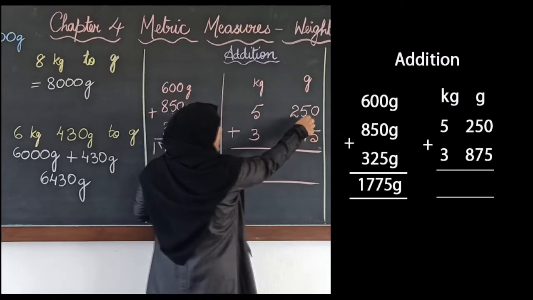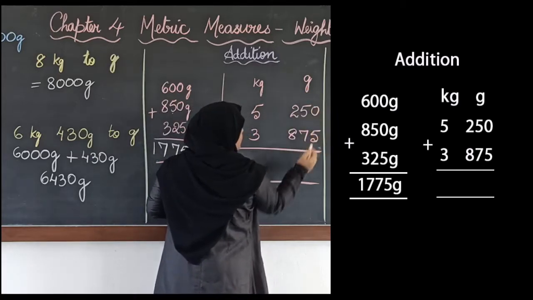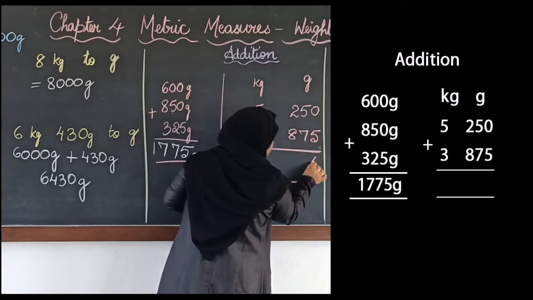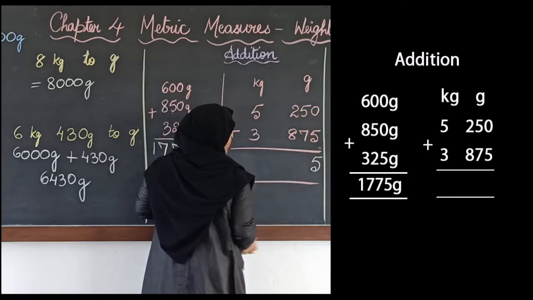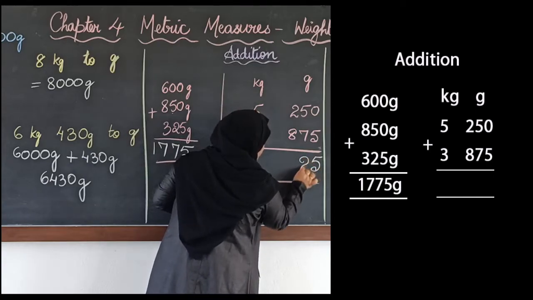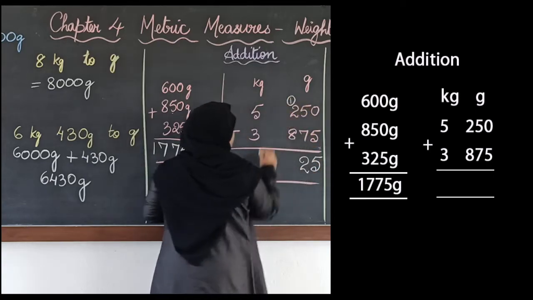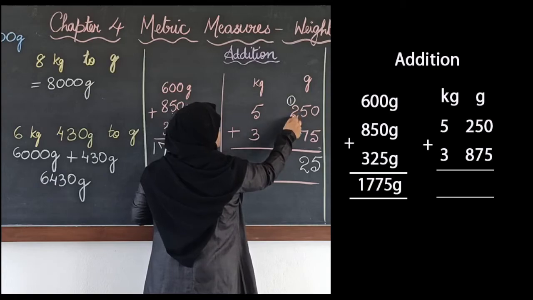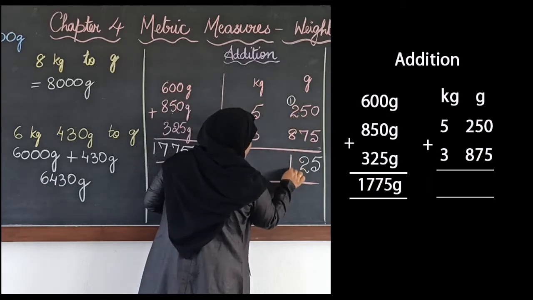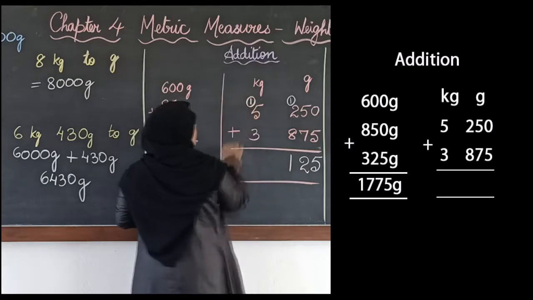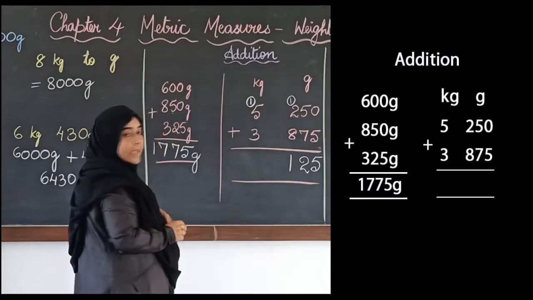Now first we will add 0 plus 5. 0 plus 5 is 5. Then next 5 plus 7. 5 plus 7 is 12. 2, carry 1 over here. Next 1 plus 2 is 3. 3 plus 8 is 11. 1, and now the next one you will carry to the kgs section.